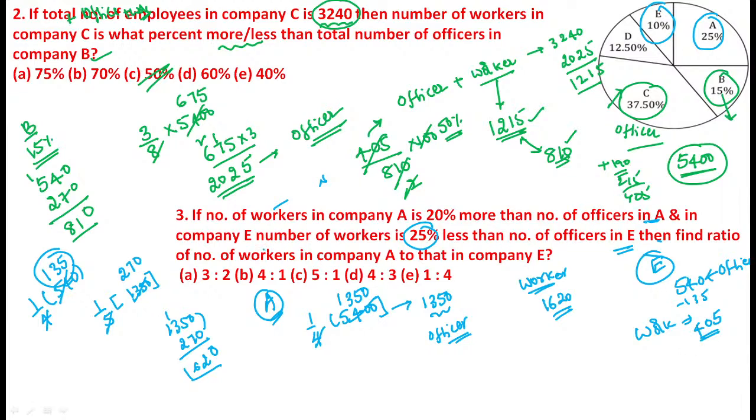What is the question? Find the ratio of number of workers in company A. Number of workers in company A is 1620, and company E is 405. Calculated, see. Just find the ratio now. Now you just calculate it. See, 405 ones are 405, 4 fives are 20, 4 fours are 16. The ratio becomes 4:1. It's very good, Nana Priyam. So 4:1 is the correct answer.